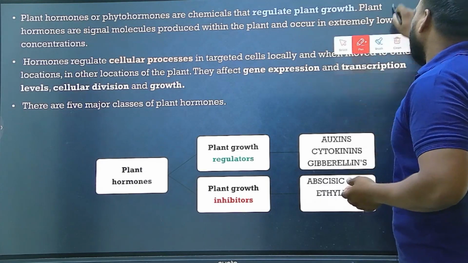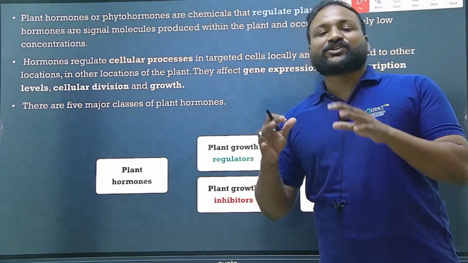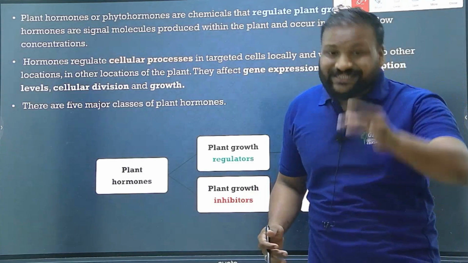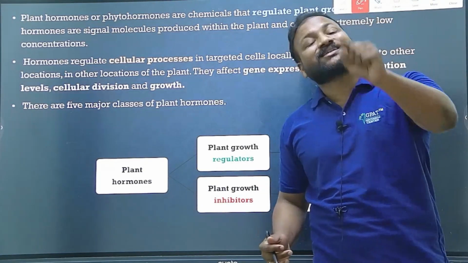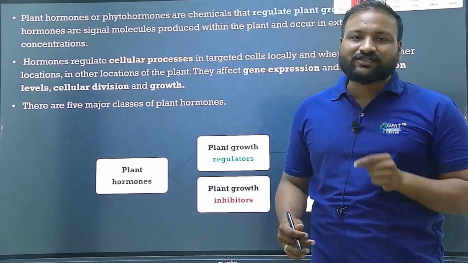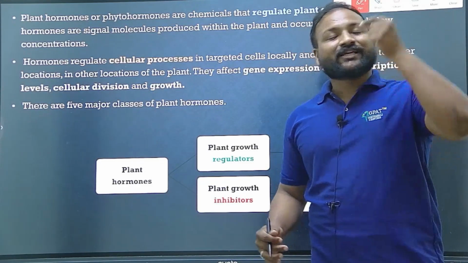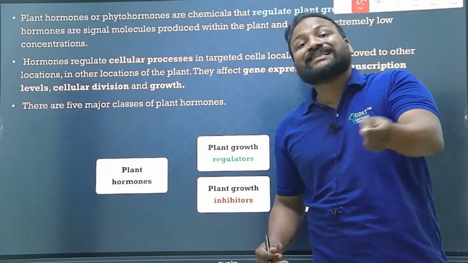So that is the introduction to plant hormones. Plant hormones are also known as phytohormones or plant growth regulators. They are also known as chemical messengers because they regulate the functions of cells. They regulate the cellular process by sending chemical signals.